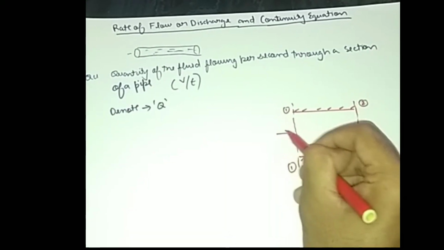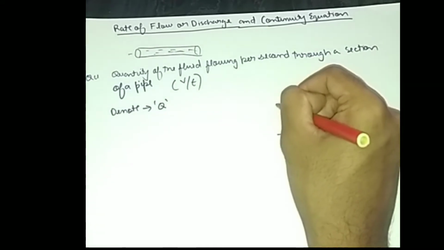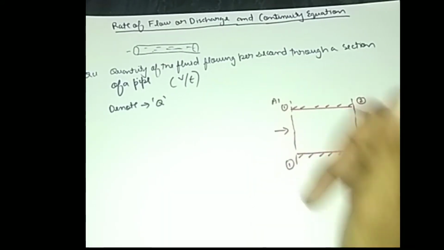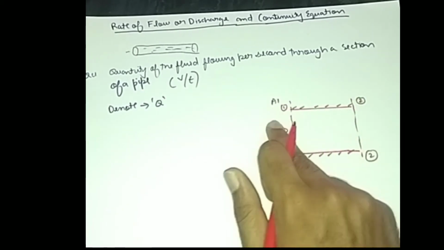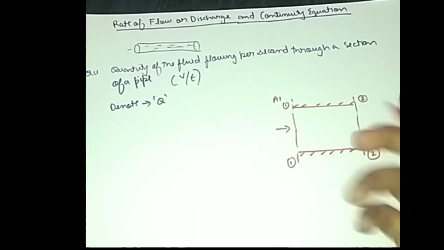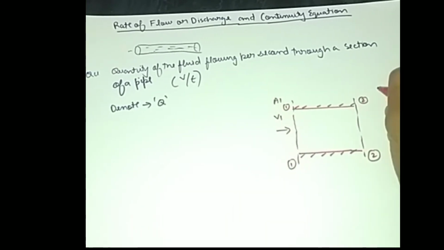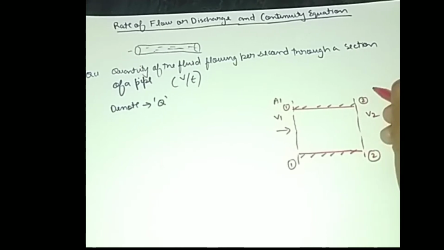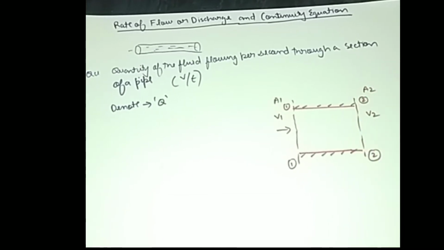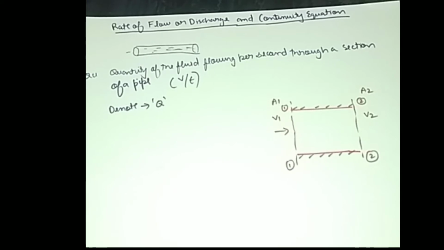Imagine the area of this section is A1 and the velocity at which the fluid is flowing in is V1. The velocity at which it is leaving is V2 and the area of this side is A2. So what is the continuity equation?